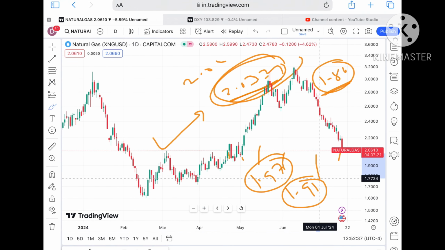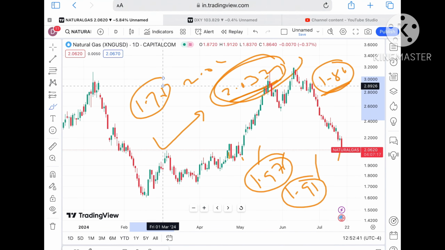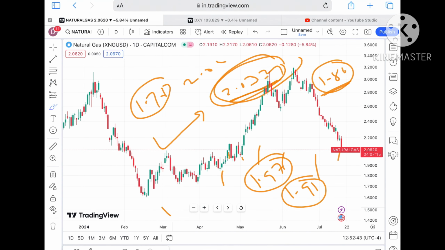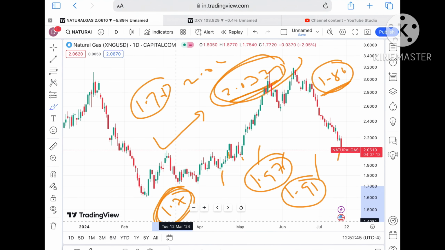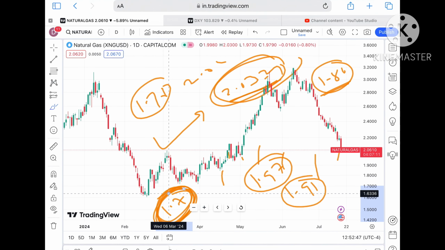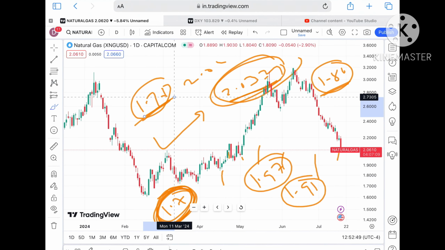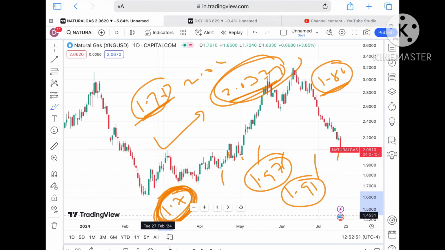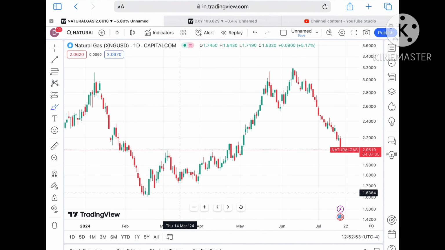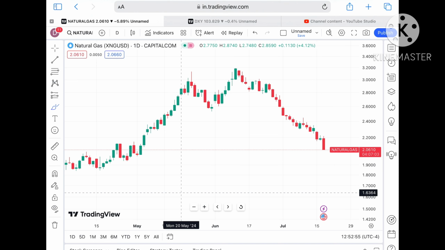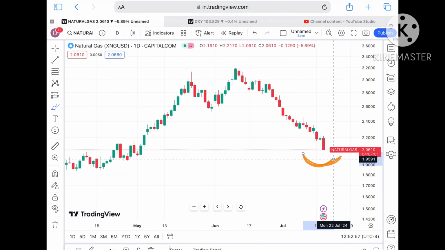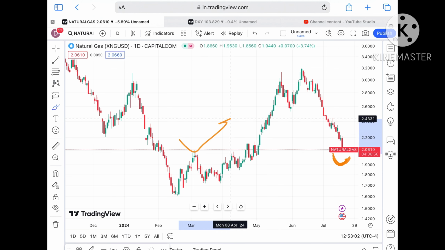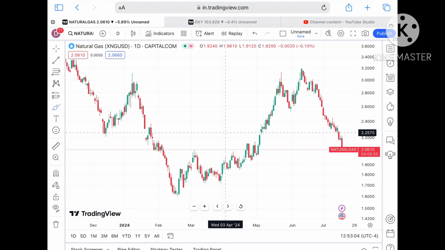As soon as the price started going below 1.86, we can see a further fall towards a level of $1.76, and then a further fall towards 1.7. If the price started falling, chances are very high it will fall below this level. If the price started sustaining this level, I'll make another video if the price falls below this particular zone. But what if the price sustains? Because the market is always uncertain, suppose it forms a swing, there can be a bounce back from this level.